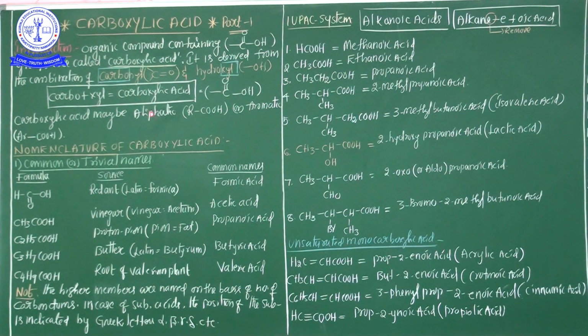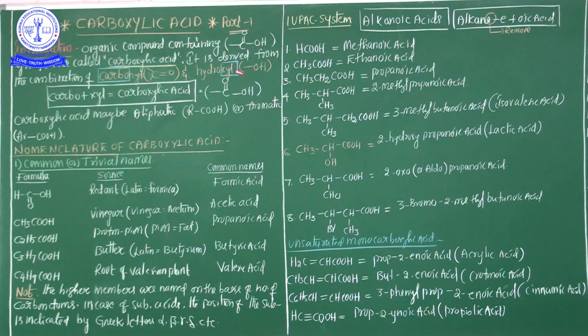And moreover, the acidic character in carboxylic acid is due to the presence of a replaceable hydrogen atom in the carboxylic group. And why is it called acid? You may have one doubt in your mind, sir. Carboxylic acid is derived from the combination of carbonyl group and hydroxyl group. Okay, good. But why is it called acid?